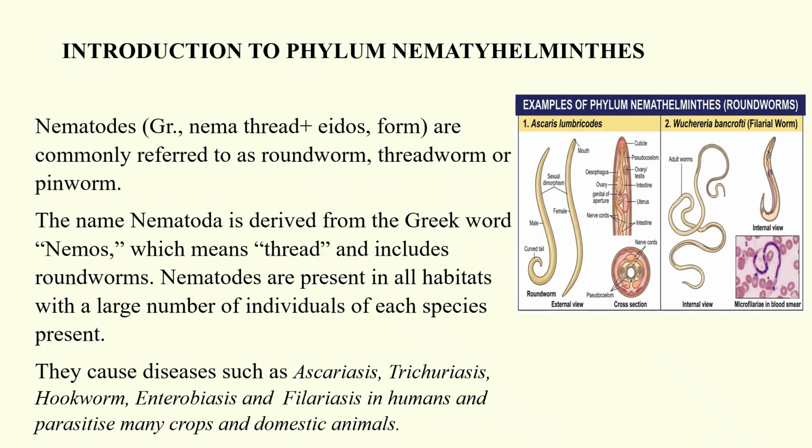So, introduction to the phylum Nemathelminthes. The Nemathelminthes or the nematodes. The name nematoda is derived from the Greek word nemos, which means thread, and eidos means form. So these are usually called threadworms, roundworms, or pinworms. These nematodes are present in all habitats with a large number of individuals of each species. Even if you hold a fistful of soil, it may contain thousands of nematodes. Around 15,000 species of nematodes are known at present, and their classification is also difficult due to the much diversity in their form and structure.